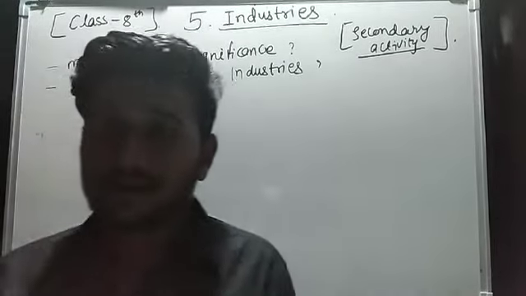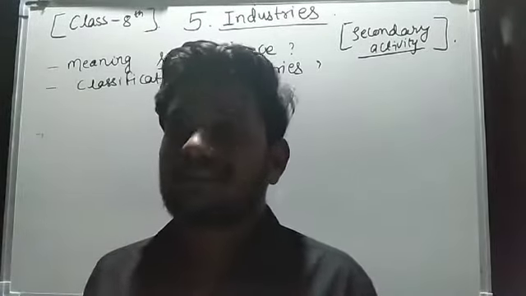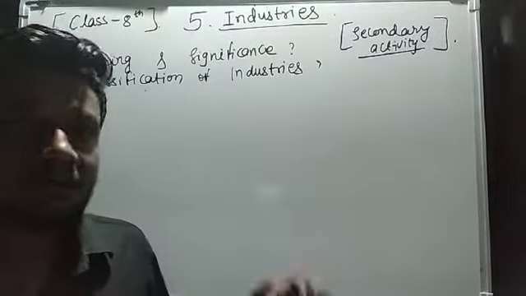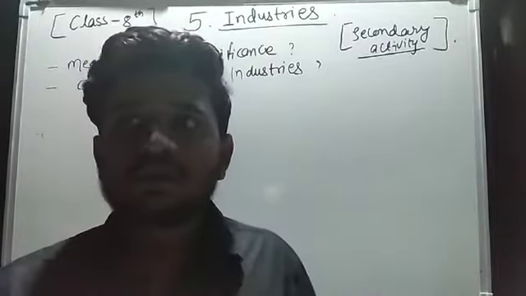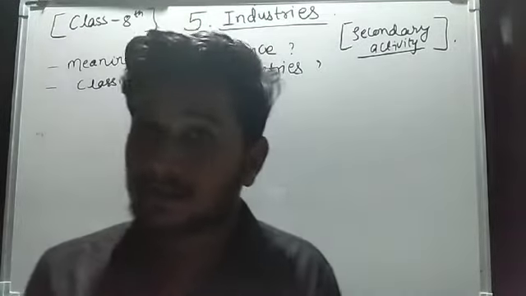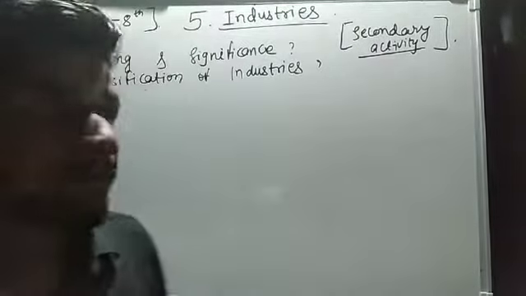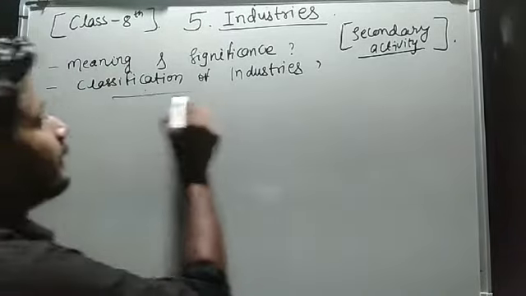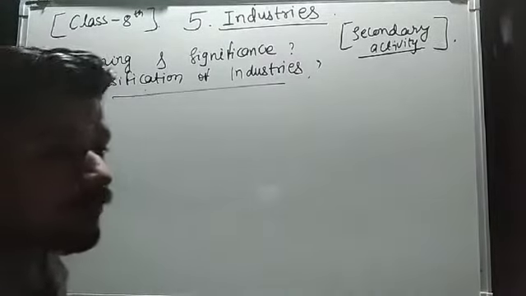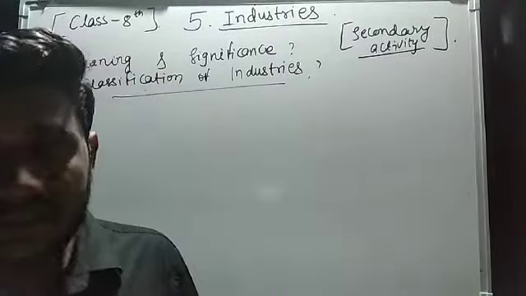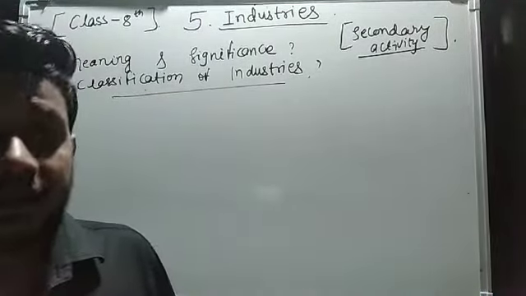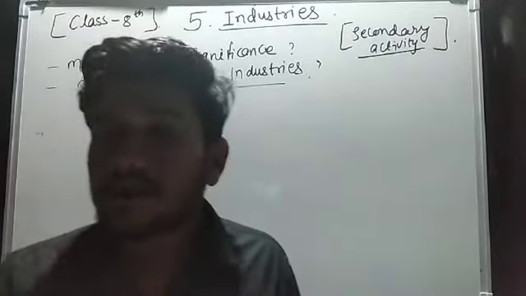We can call them the factories or manufacturing centers that transform raw materials into final products. All this activity can be termed as industries. Now we will try to classify the industries, on which basis we can classify them. We have three bases for it.